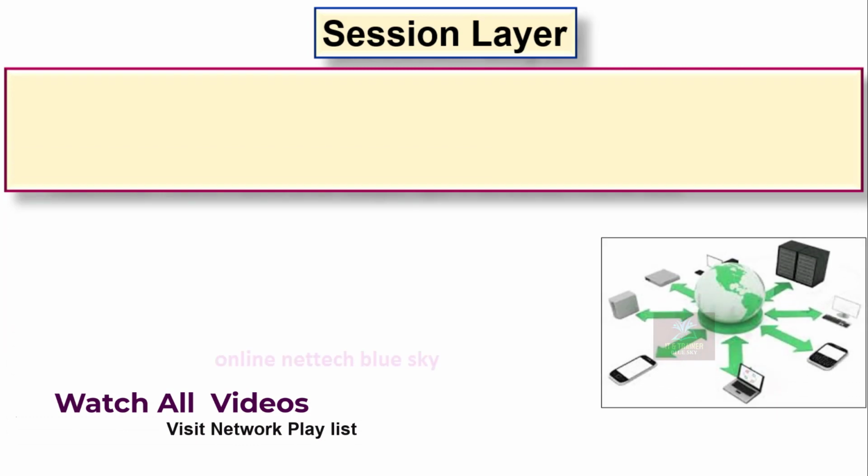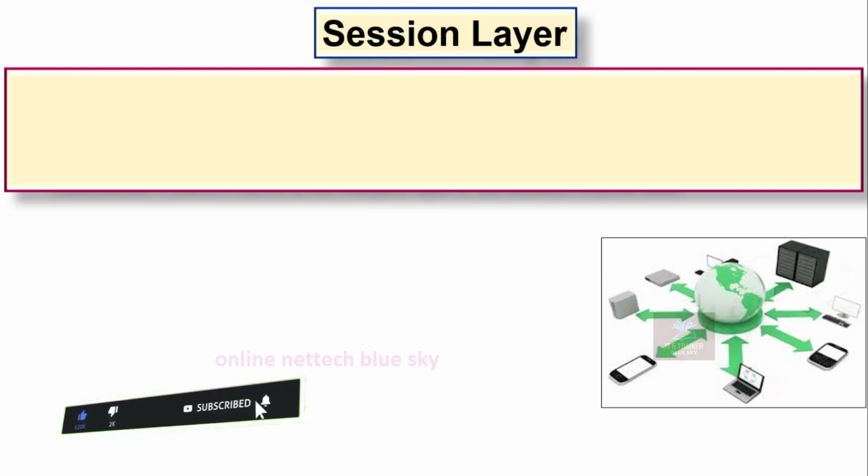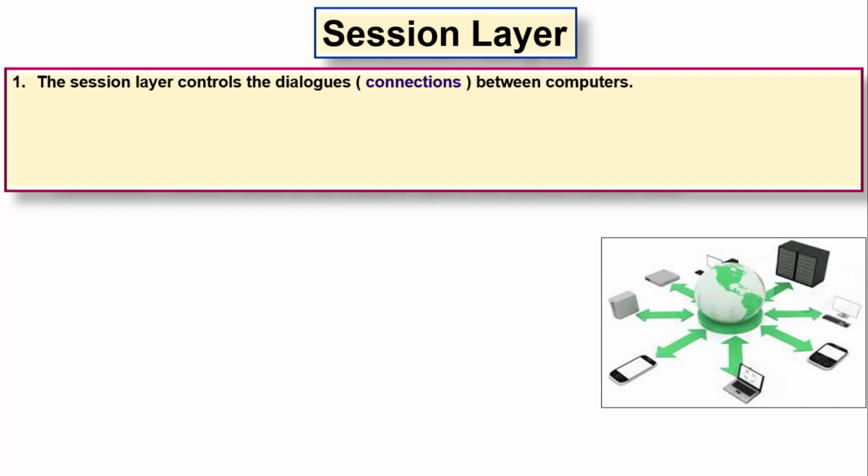You can see a lot of company servers available on the internet: Google, Facebook, Yahoo, Gmail, YouTube, everything. Different types of networking communication from one site to another. You can see here the session layer system. The session layer controls the dialogue connection between computers. This is very important to understand about the session layer. Okay, the session layer controls dialogue connection between computers.